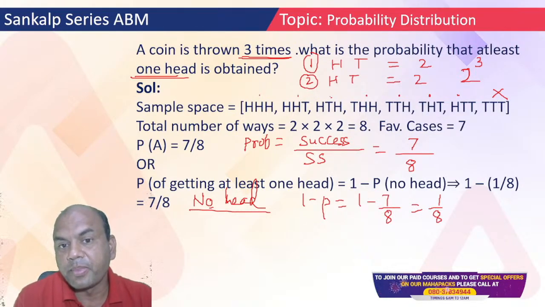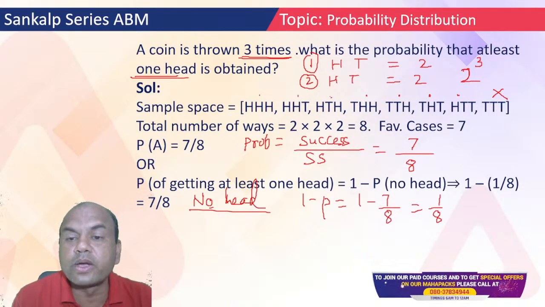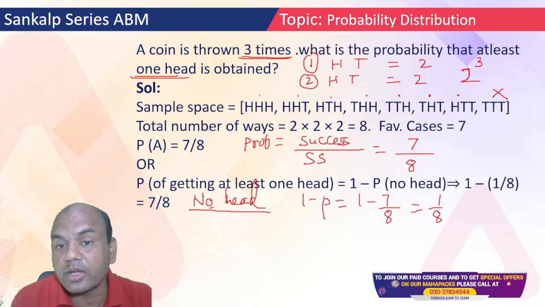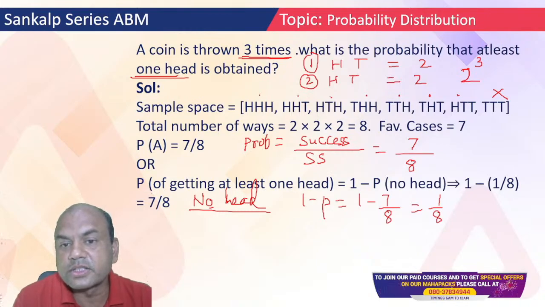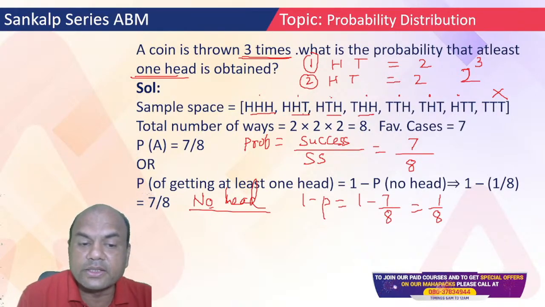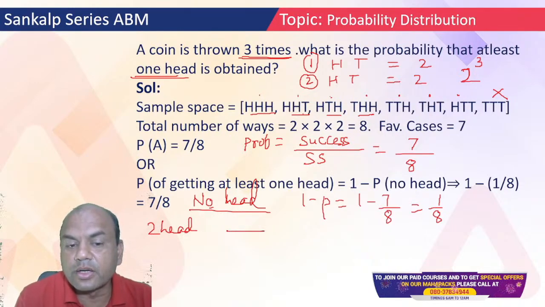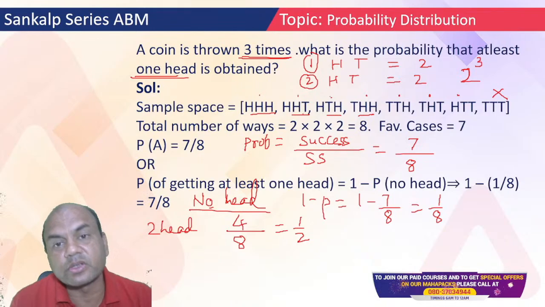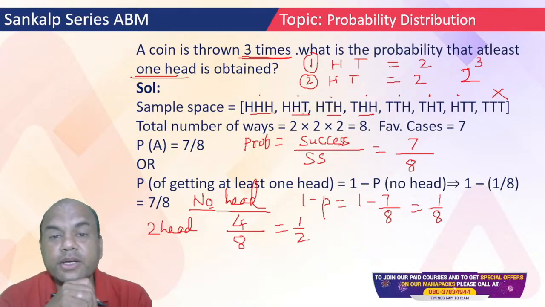Okay. If I ask you, I want at least two heads, what can be the possibility? At least, I am talking about at least. So 1, 2, 3, 4. These 4 are the answers. At least two heads, right? So the denominator is 8, but here the numerator is 4, so it is 1 by 2. This is the way we must solve these numericals.